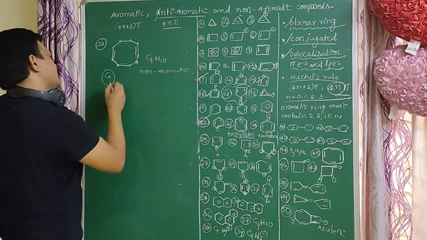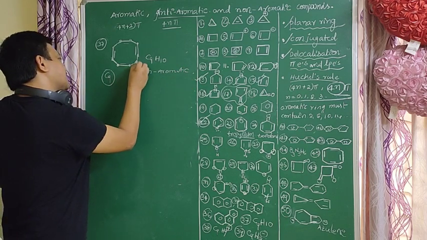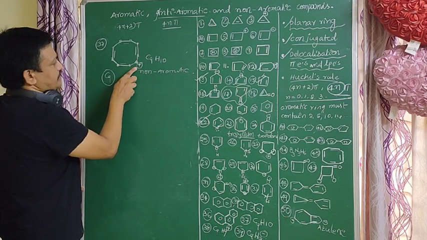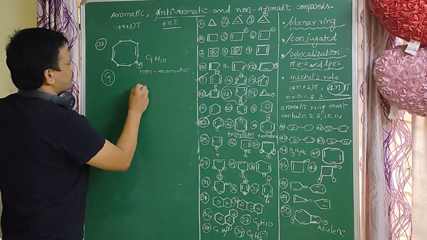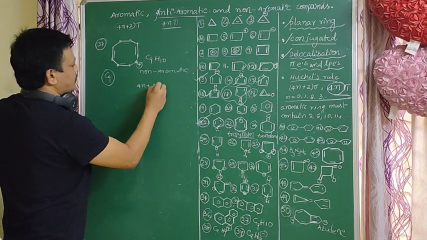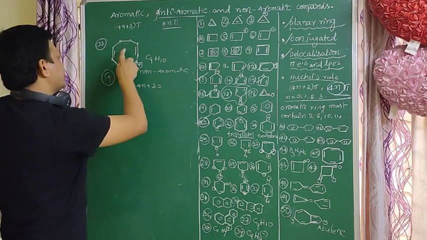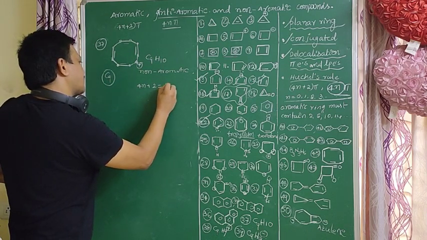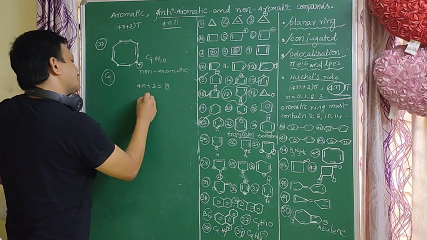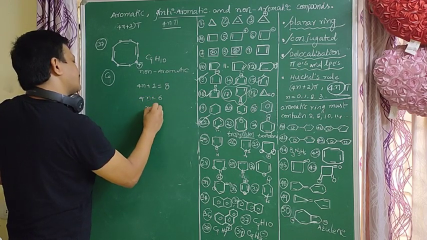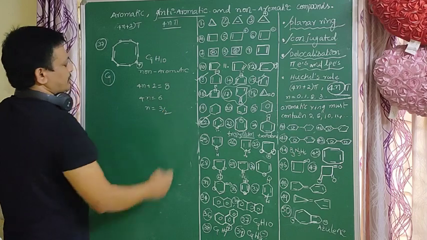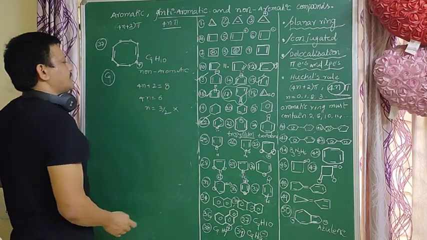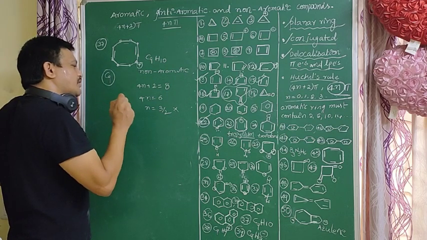Here plus is there, and that is a conjugated system. How many pi electrons are there? 4 pi bonds, nothing but 8 electrons. 4n plus 2 equal to 8, 4n equal to 6, n equal to 3 by 2. It does not follow the 4n plus 2 pi electrons, since n must be 0, 1, 2, 3.